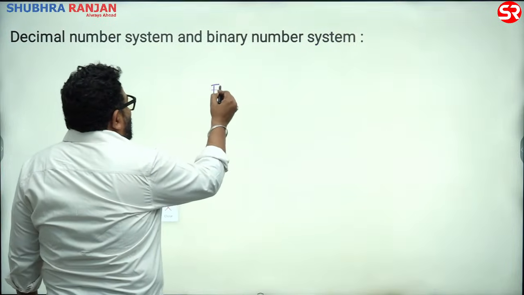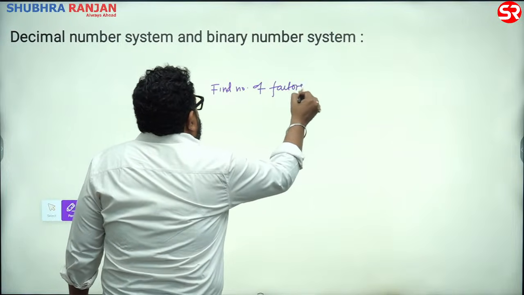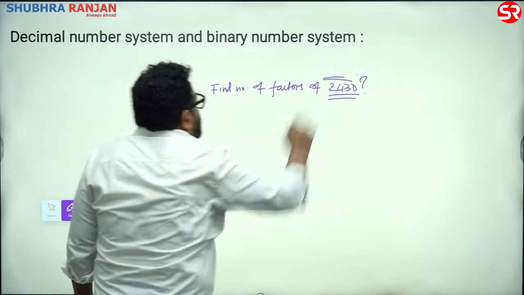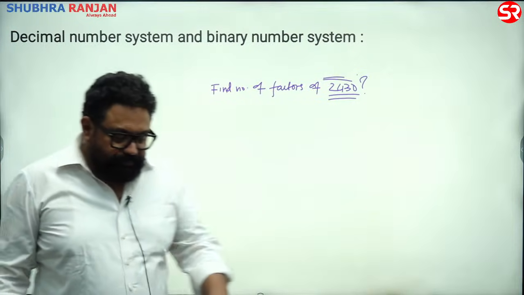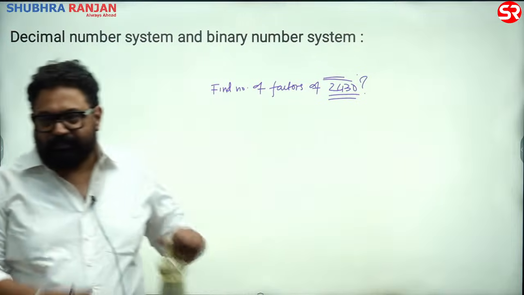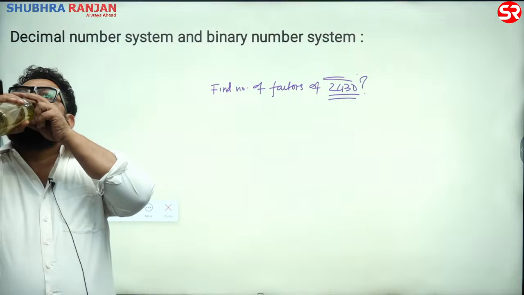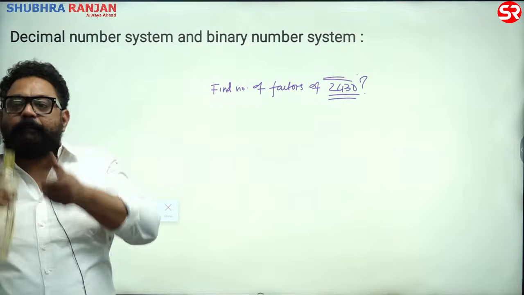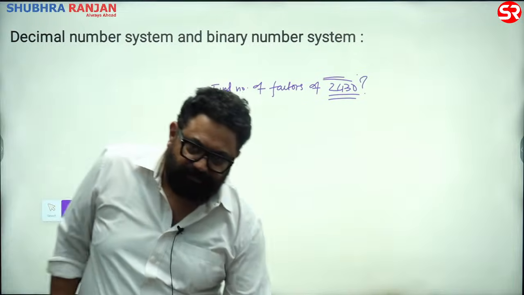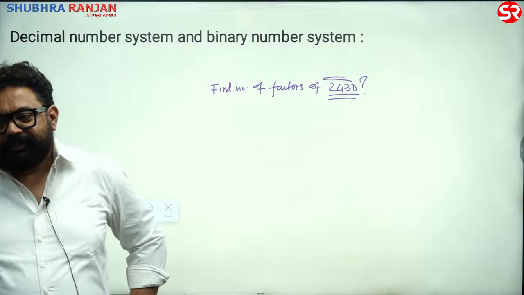Find number of factors of 2430. Factorize.